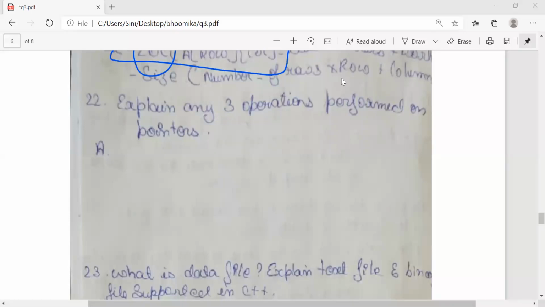And what are the three operations performed in a pointer? What is the purpose of a pointer?